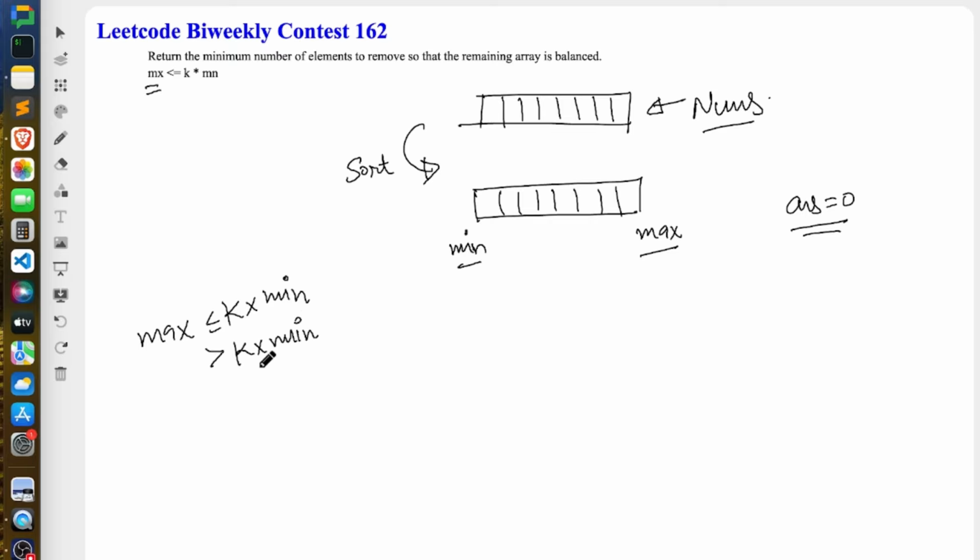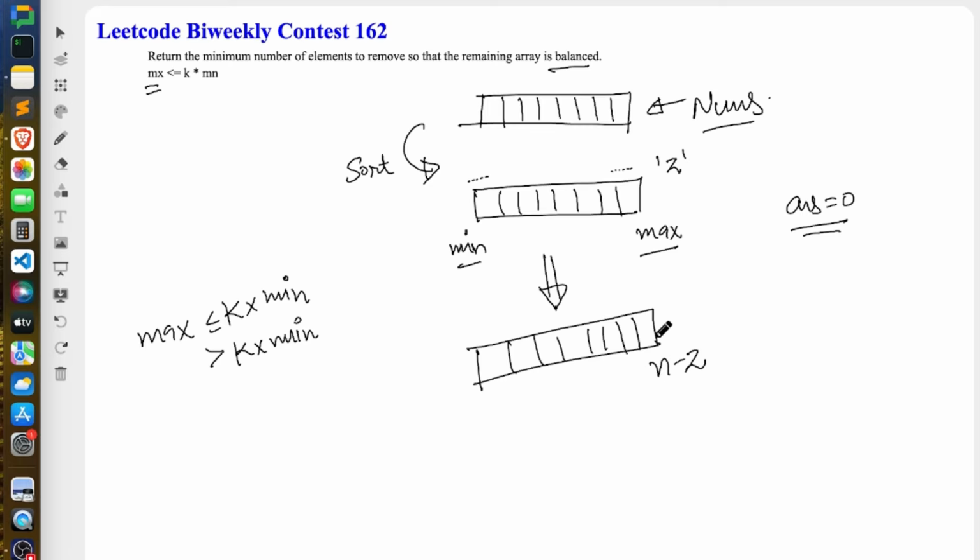Now in this case, to make the array balanced, the most optimal approach would be to remove a few elements from the start and a few elements from the end, right? Like it could be all the removed elements from the start, all from the end, or a combination of a few from the start and a few from the end. So let's say you removed z number of elements, and after removing z number of elements, your array becomes balanced. Once you remove z elements, the size of this array would be n minus z, right?